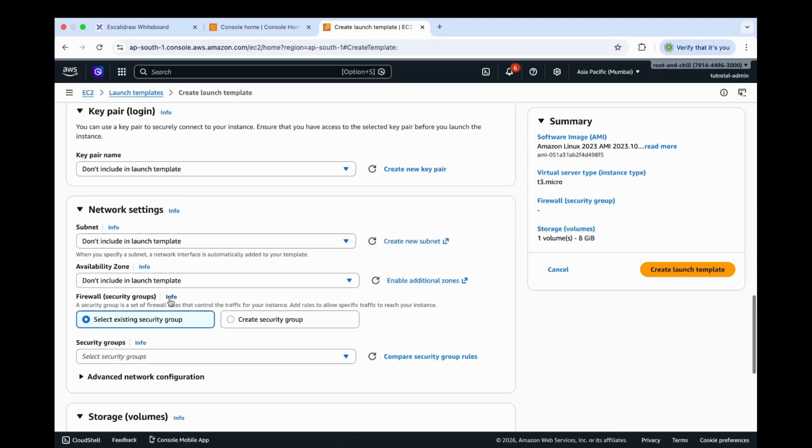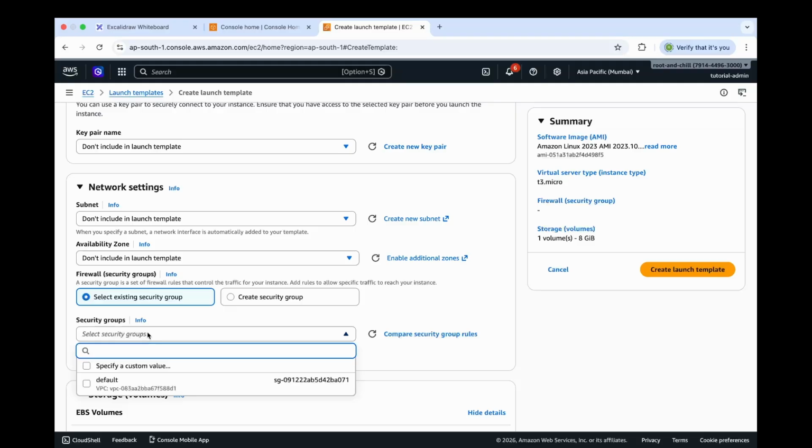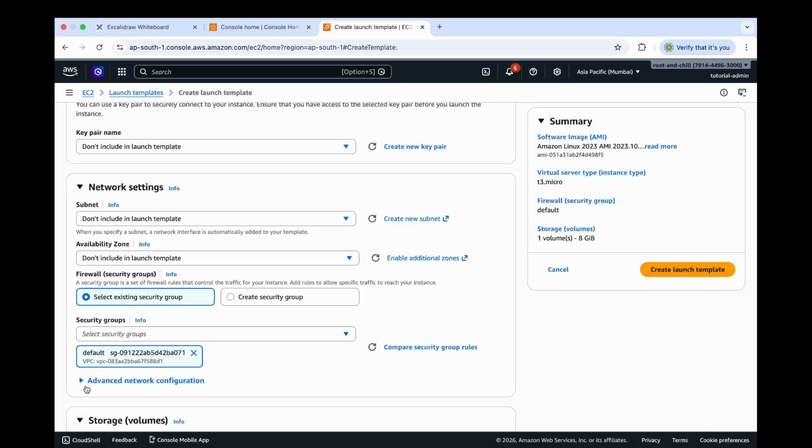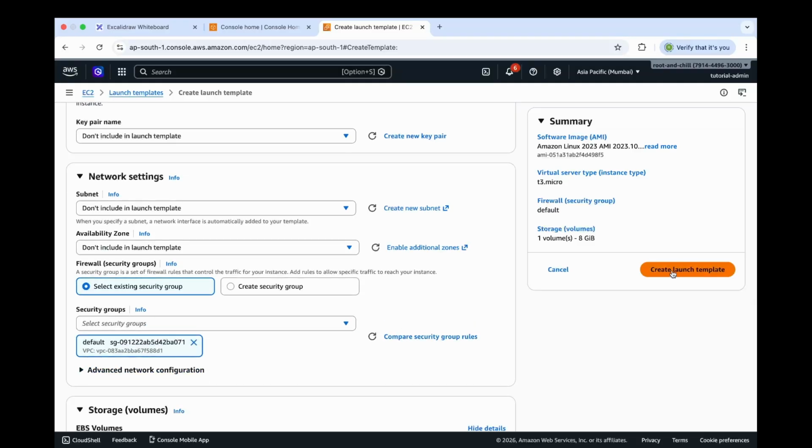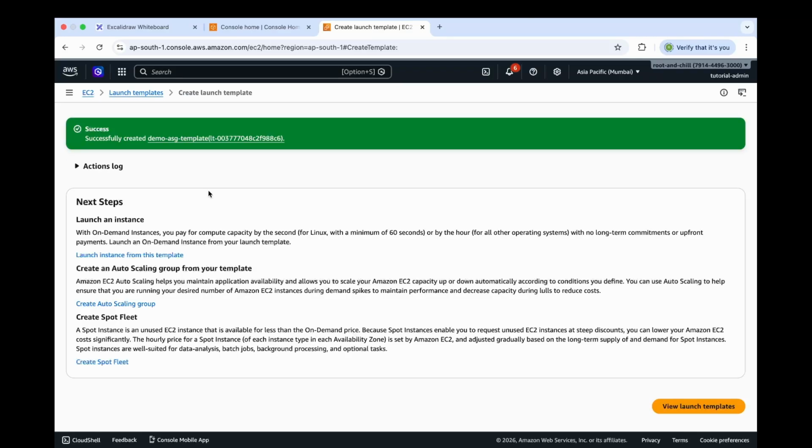Let's scroll down and under Security Group, let's select this default security group and click Create Launch Template from the right hand side. We can see we have successfully created our launch template. So let's move back to our EC2 console.